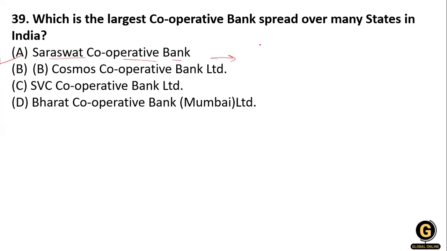This bank was formed in 1918, and it won the Best Technology Bank of the Year award in 2019. What is SVC Bank? SVC means Shamrao Vithal Cooperative.